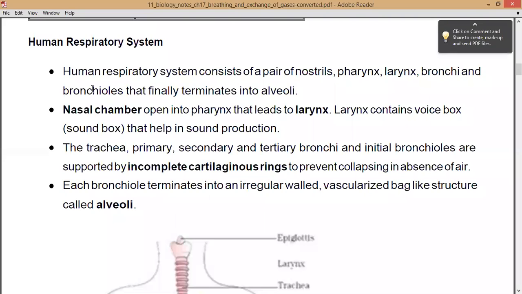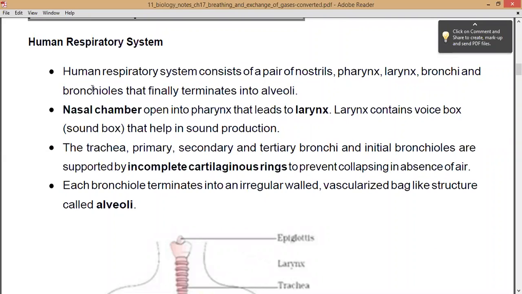The function of these initial bronchioles is to support them whenever there is an absence of air. At that time the bronchioles do not collapse onto each other, and for this reason there are incomplete cartilaginous rings in these bronchioles, which do not allow them to collapse with each other, right? Because it may also create what? Pain in your body.